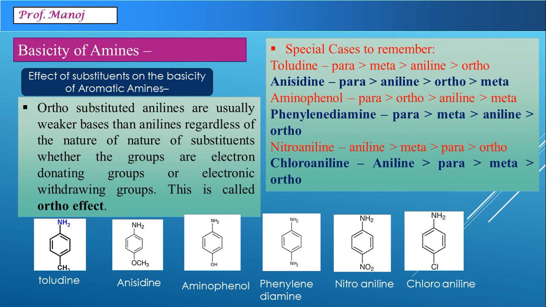If you see, in the first four structures para is always the most basic, and in nitroaniline and chloroaniline, aniline is more basic. This completes our physical properties and basic nature of amines. In the next unit, we will be taking the reactions of amines.